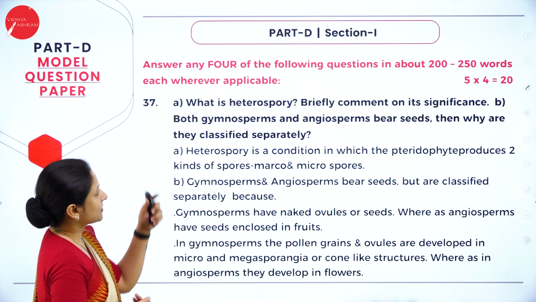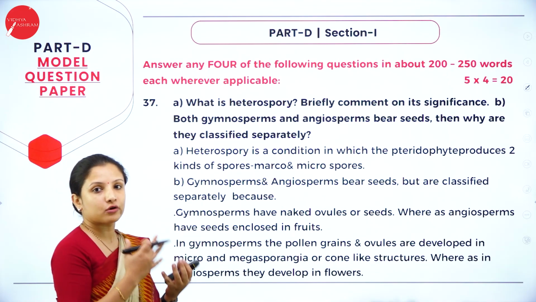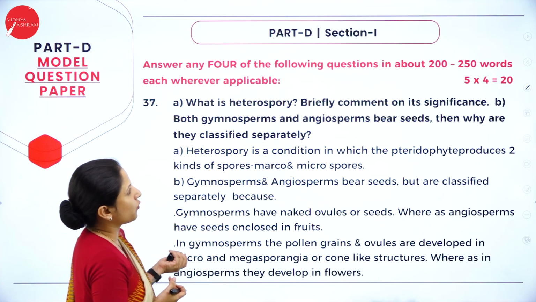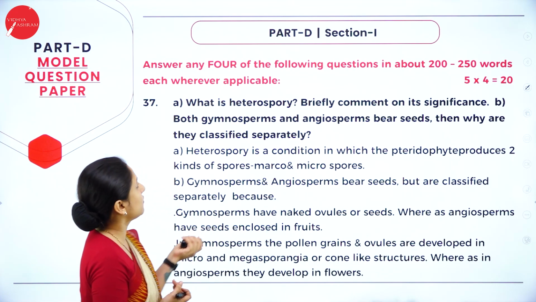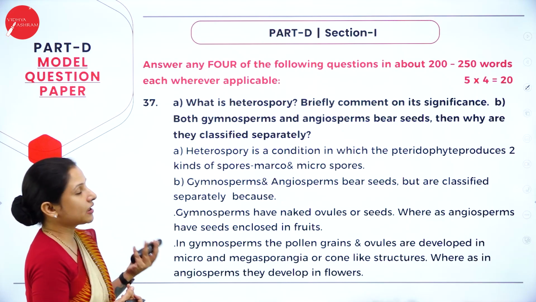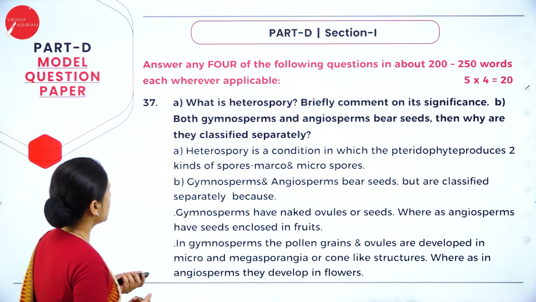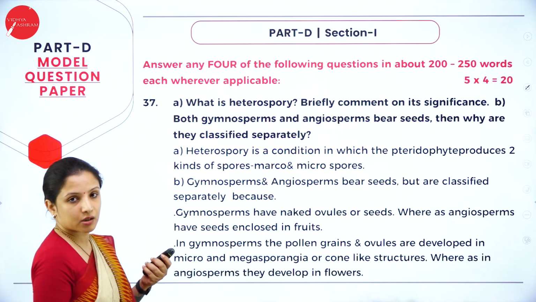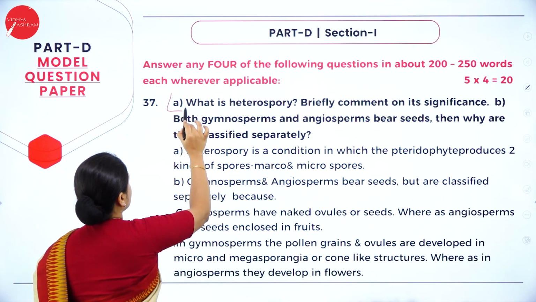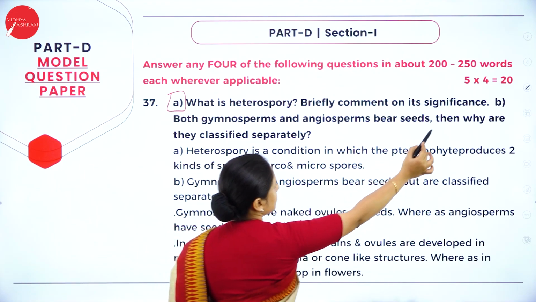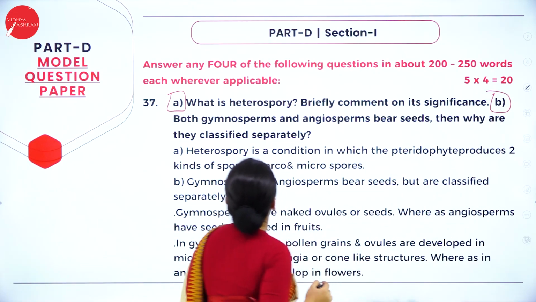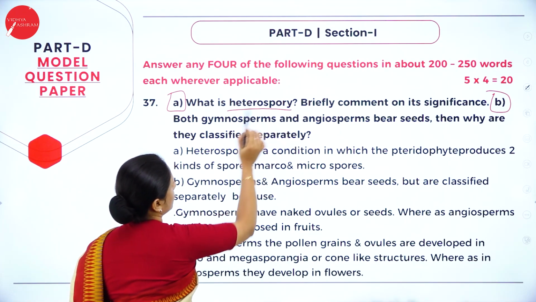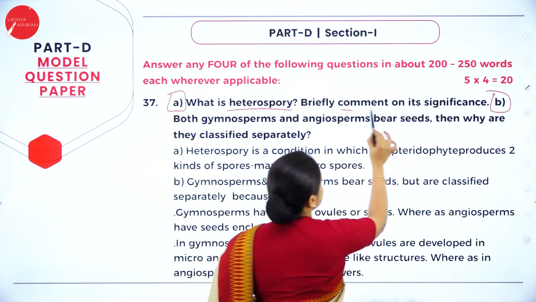Next question, that is in part D. So we'll discuss what all questions are there under section 1. Here, answer any 4 of the following questions in about 200 to 250 words each, wherever applicable. If you answer any 4, it is enough. Again, here 2 questions have been asked under this particular question number 37, that is one question here and the other one is B. So first question, that is A under 37: What is heterospory? And you have to comment on its significance.